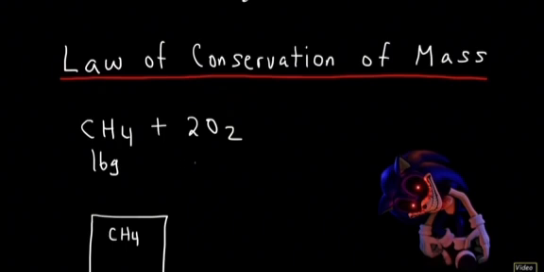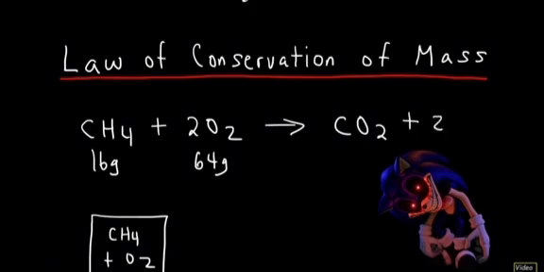We're also going to place 64 grams of oxygen gas. So the methane and the oxygen gas cannot leave the container. They're stuck there. Now, as the reaction proceeds, it's a combustion reaction. It's going to produce carbon dioxide and water vapor, depending on the temperature. Now, let's say you collect 44 grams of carbon dioxide.